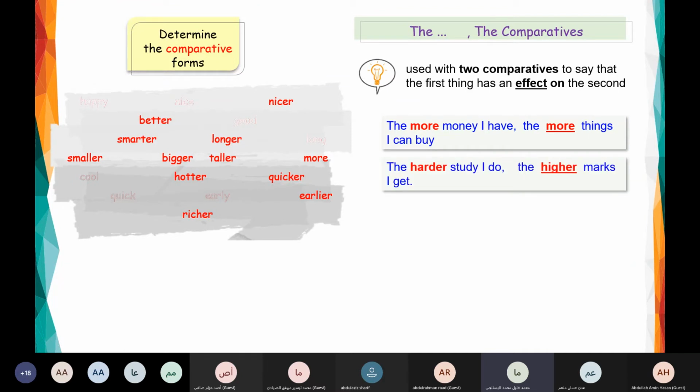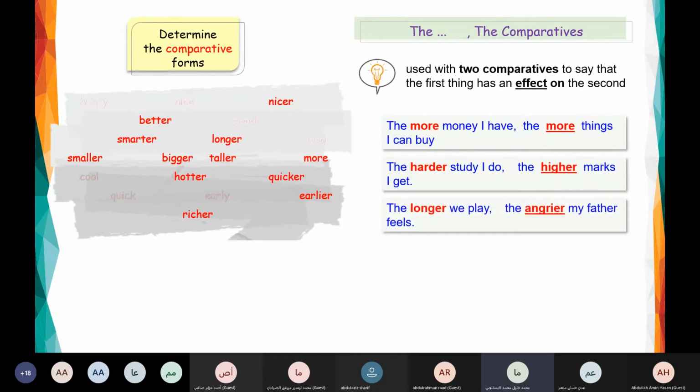Look at the second example. The harder I study, the higher marks I get. If you study hard, you will get what? High marks. You realize that the first one here will affect the second part.